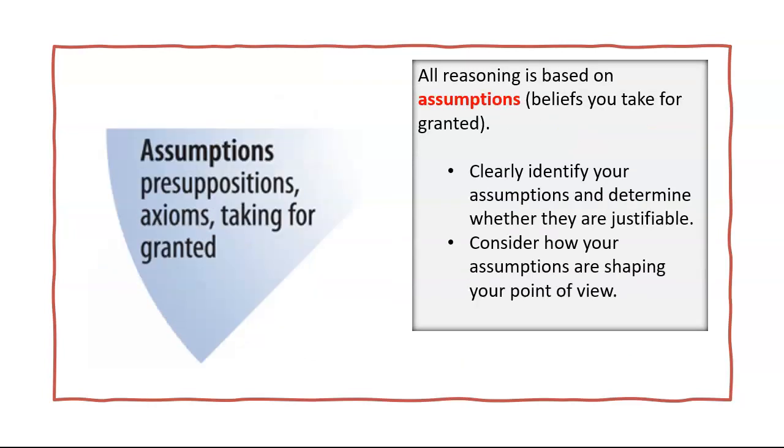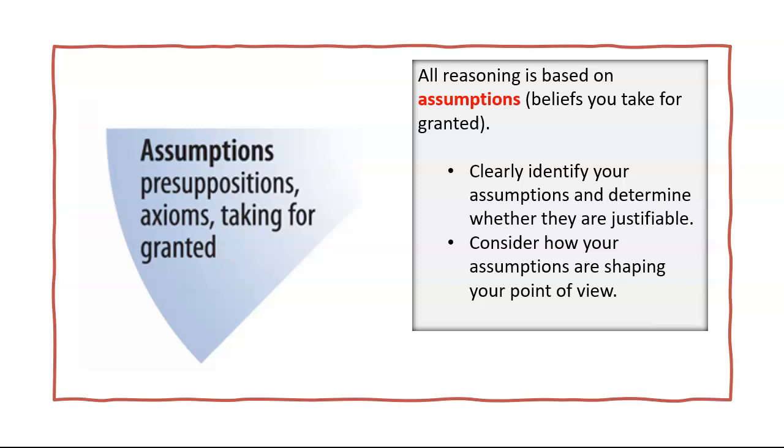All reasoning begins with assumptions. When we think, we must assume certain things to be true without any real proof that they are. We build our thinking upon assumptions. In the elements of thought, we look at assumptions as beliefs upon which we base the logic of what's being reasoned about.